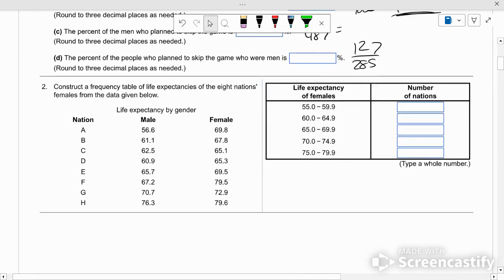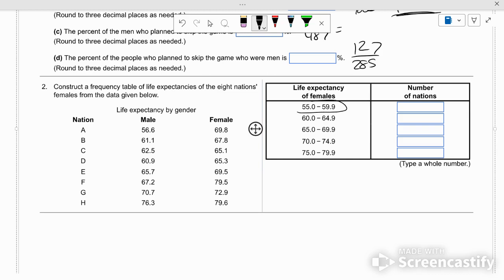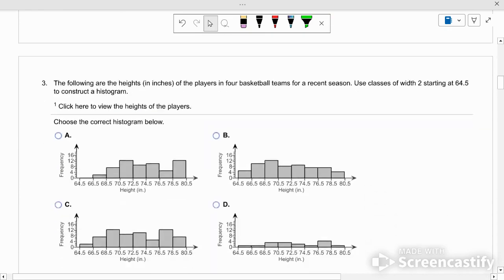All right. Life expectancy of females. Okay? So, how many nations had a life expectancy of females somewhere in this category? Well, females, there weren't any in that category. Okay? How many were in this category between 60 and 64? Between 60 and 64, again, 0. Between 65 and 69, 1, 2, 3, 4, 5. And so on. 1 here, and then 2 here. Okay, that's pretty easy. That's pretty straightforward.